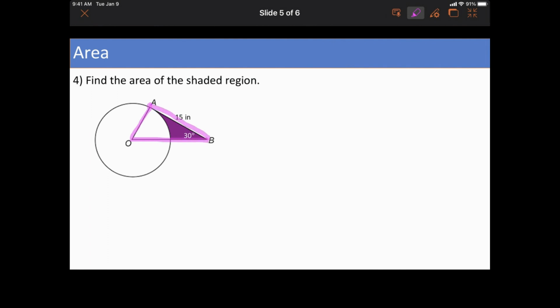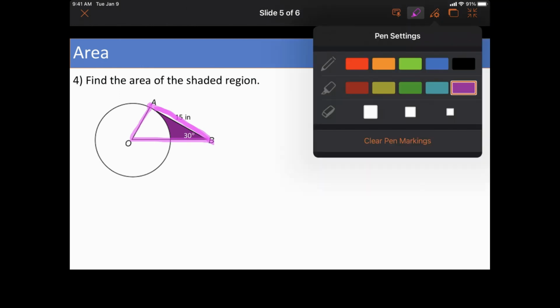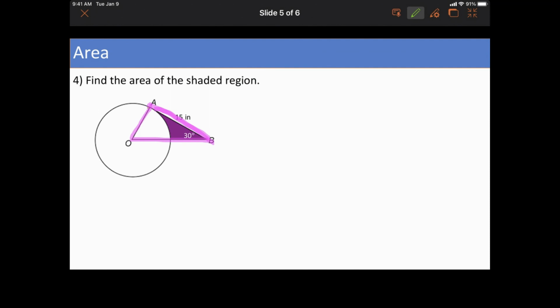And what they're taking out, this white part looks like a sector, right? A pizza slice. So if I can find the whole area of the triangle, minus the area of the sector, that's going to get my answer.